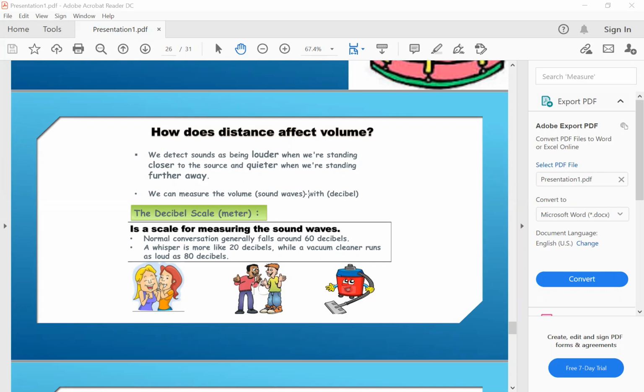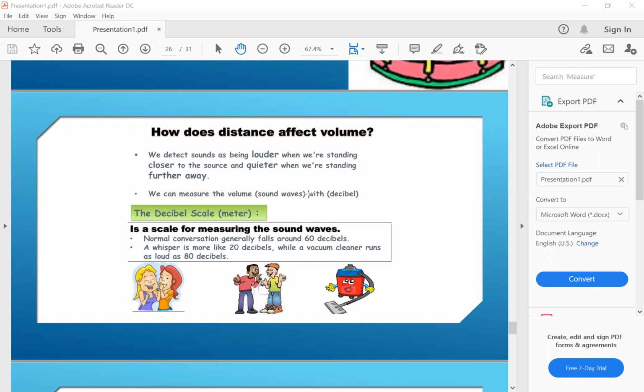And we also talked about how we can measure the sound volume with a device called a decibel meter. A decibel meter is a device used to measure the sound volume. The measuring unit of sound volume is called decibels.